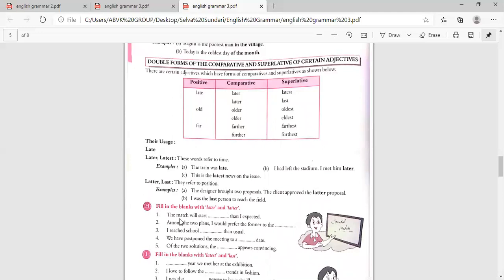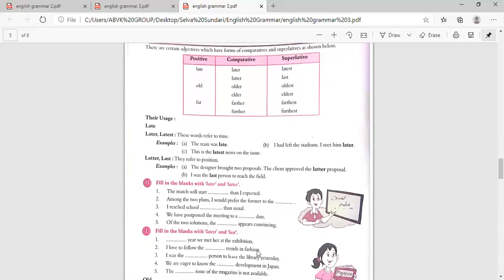Later and latter. The match will start later than I expected. The match will start later. Later. Among the two plans, I would prefer the former to the latter. Latter. I reached school later than usual. We have postponed the meeting to a later date. Later. Of the two solutions, the latter appears convincing.